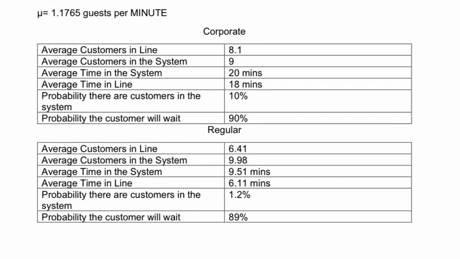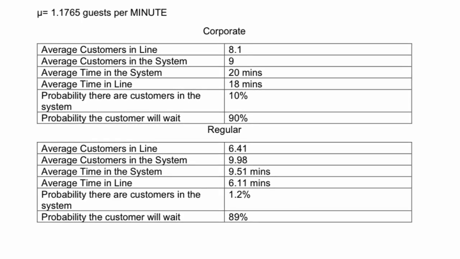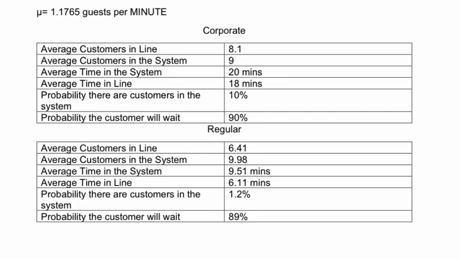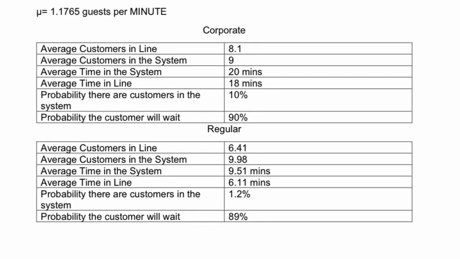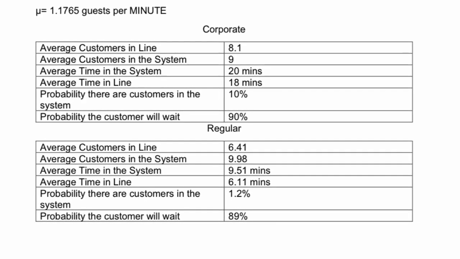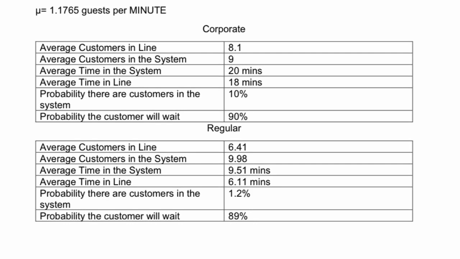With this system, with corporate, the average customer in line would be 8.1. The average customer in the system would be 9. The average time in the system would be 20 minutes. The average time in line would be 18 minutes. The probability there are customers in the system is 10, and the probability the customers will wait is 90%.